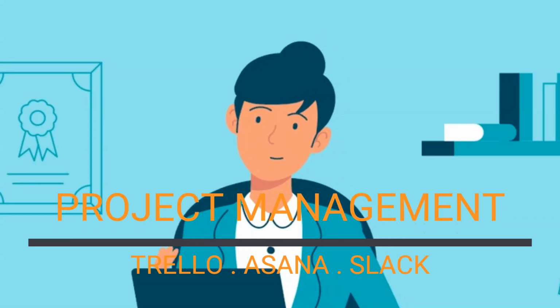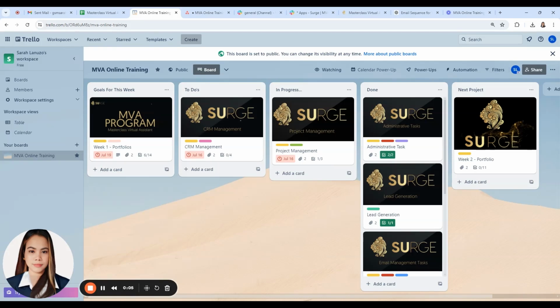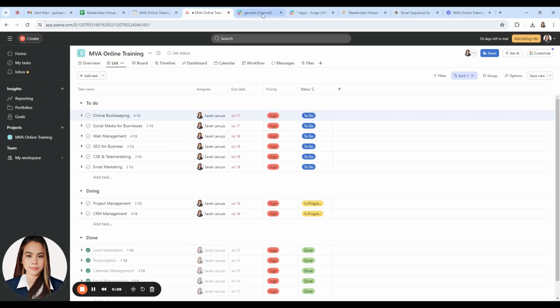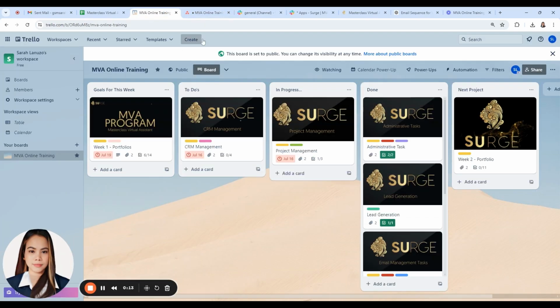Today I'm going to share how I effectively manage my projects using these powerful tools. These are Trello, Asana, and Slack. These tools help streamline workflows, enhance communication, and keep everything organized. So let's dive in. First is Trello.